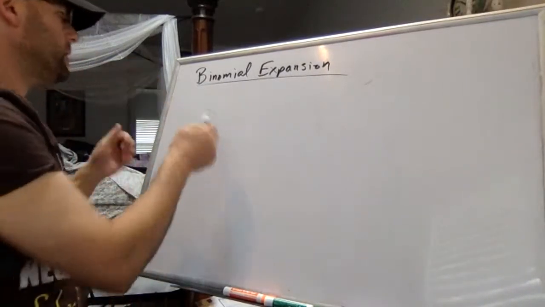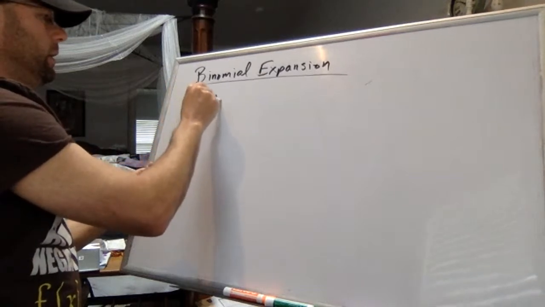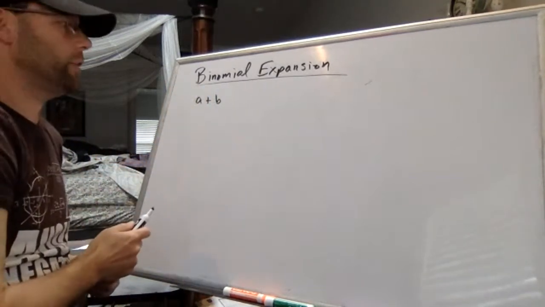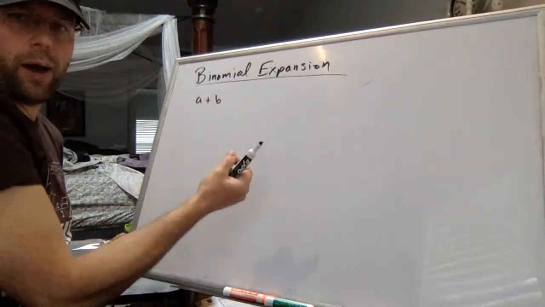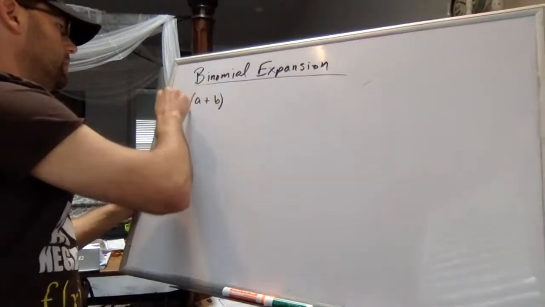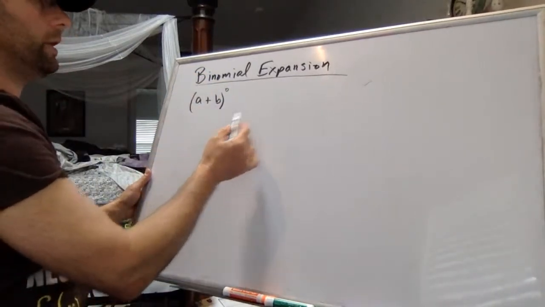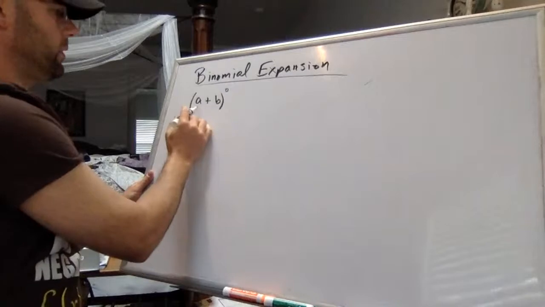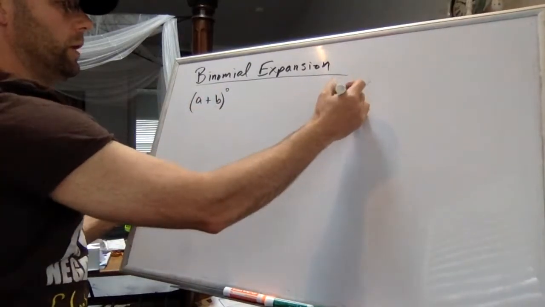And a generic two things would be A and B. So A plus B will be our generic binomial, and expansion means to take that to a power. So A plus B, I'm going to start with to the 0th power, but anything to the 0th power is just 1, right? So no matter what A and B are, if it's to the 0th power, we get 1.